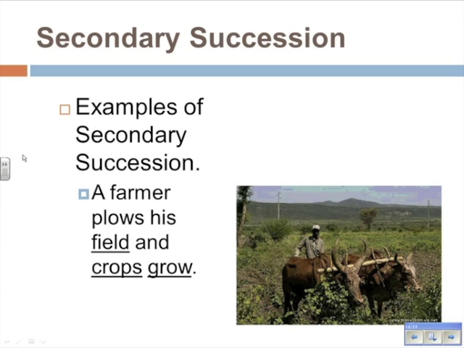And then the next season comes along, the farmer plants more crops, and it grows a new series of plants. Okay, so this is more of a man-made type of secondary succession. There was a community, there were plants there before. They are then destroyed by humans in this case. Okay, and then a new set of plants come in to take the place of the old plants.